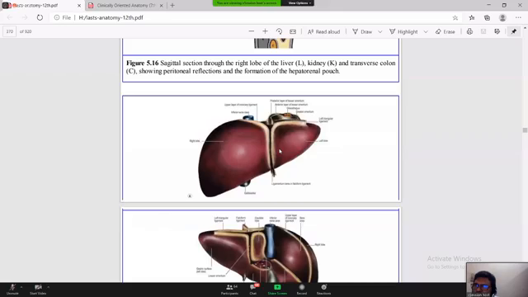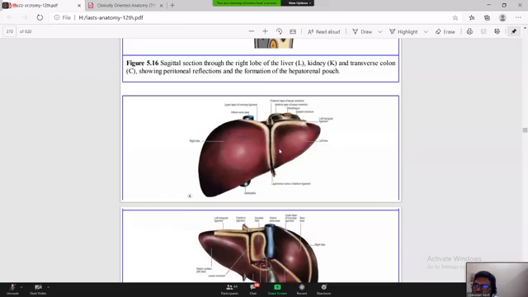Now, again, let us come back to the point. Now, how is the liver divided? Anatomically, we divide the liver by the attachment of the ligamentum teres in the falciform ligament into two unequal parts. The right one is much bigger than the left one, and this is called the anatomical right lobe, and this is called the anatomical left lobe.